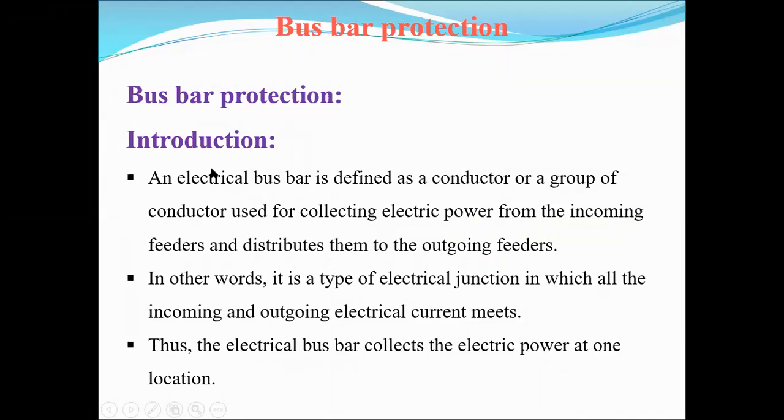What is meant by bus bar? It is a conductor used for collecting the electrical power from the incoming feeders to the outgoing feeders. A group of conductors used to collect the electrical power from the incoming feeders to the outgoing feeders is known as the bus bars.